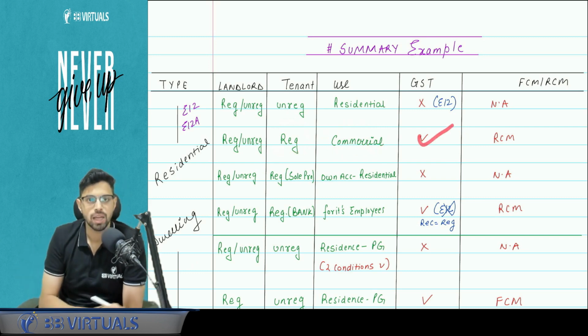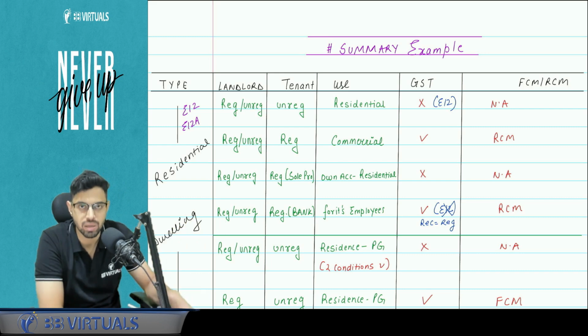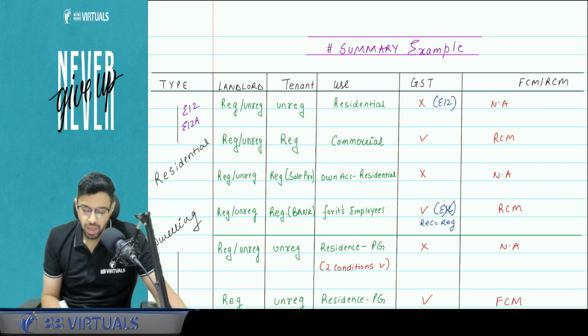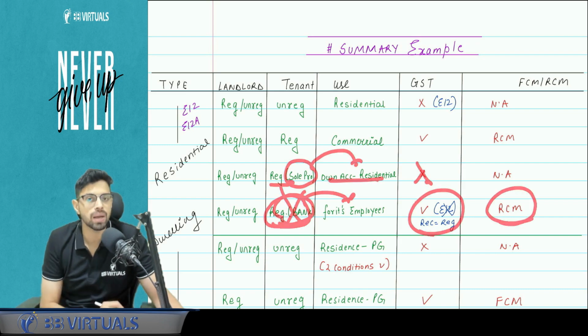For example, a flat is being given on rent to a CA in practice who is registered. He is using it for his employees. The employees come and sit there. He is running a practice, so that will be taxable. If the tenant is registered and he is a sole proprietor using it for personal purposes, then GST will not be applicable. And if it is a bank using it for its employees, the bank is a registered person, not a sole proprietor, so no exemption. GST will be applicable under RCM.